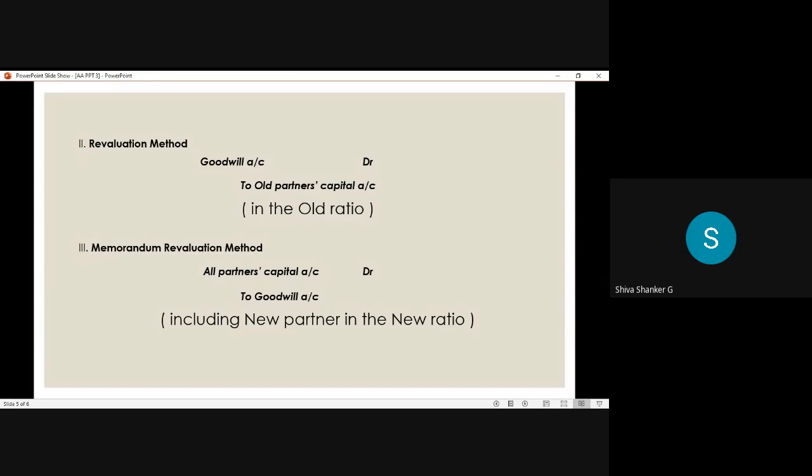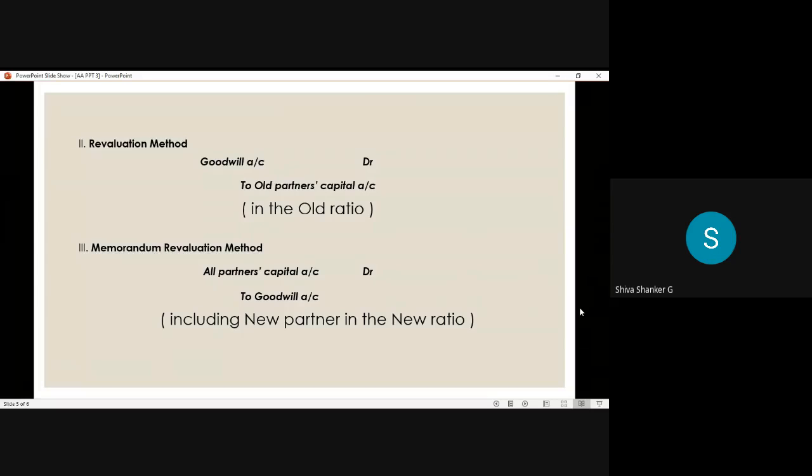And remember, this is very important. This created goodwill or valued goodwill, in what ratio do we distribute? In the old ratio. There is no need for the new ratio or sacrificing ratio, nothing. It is distributed in the old ratio only. Even though the new ratio is given in the question, we do not require it. We want only the old ratio for the revaluation method. This is very, very important. Don't get confused. Sacrificing ratio we use only in the premium method, but in the revaluation method we use the old ratio.